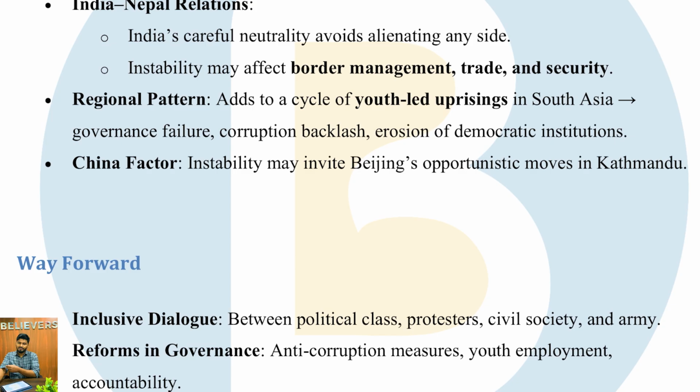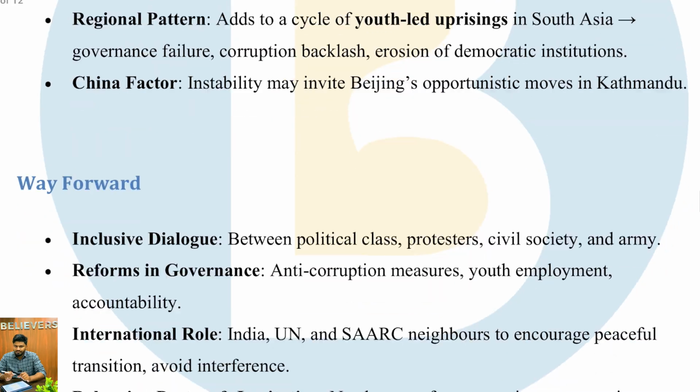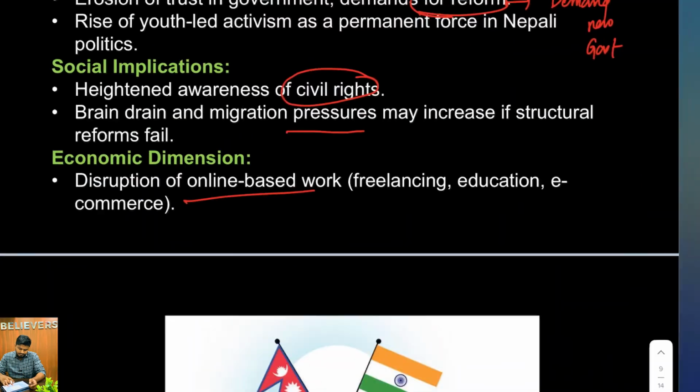Beijing, or China, always waits for such opportunities. It did the same with Bangladesh, where it used the instability to its advantage, and it is being seen in Kathmandu now. So India should be careful that it is not seen as interference, neither should it allow China the opportunity to take the vacuum.